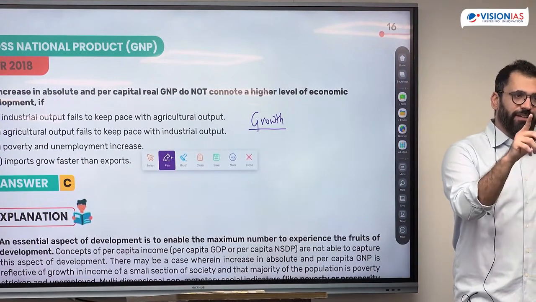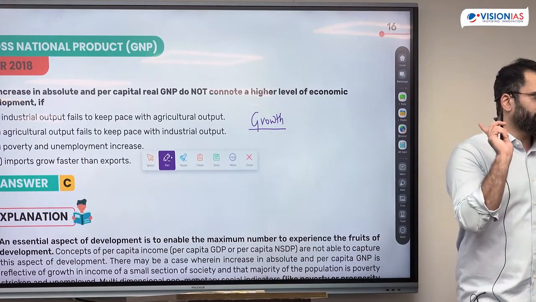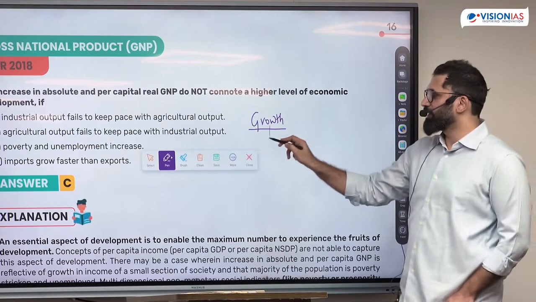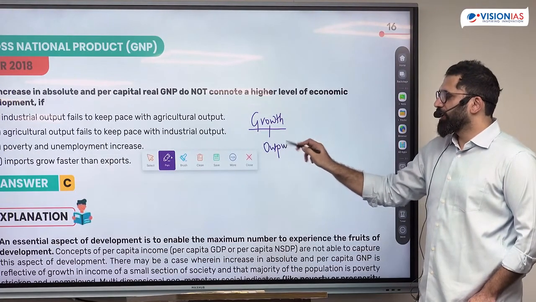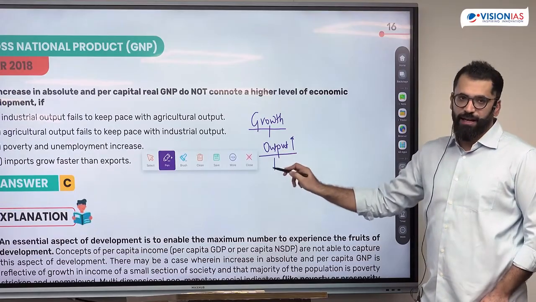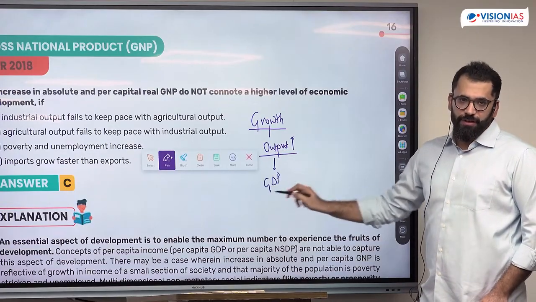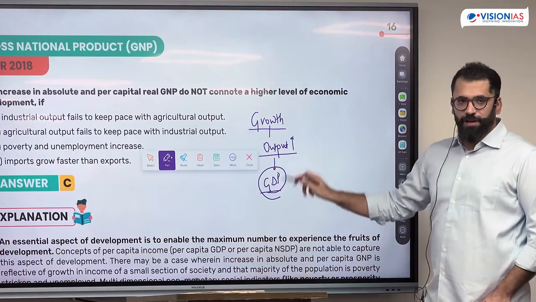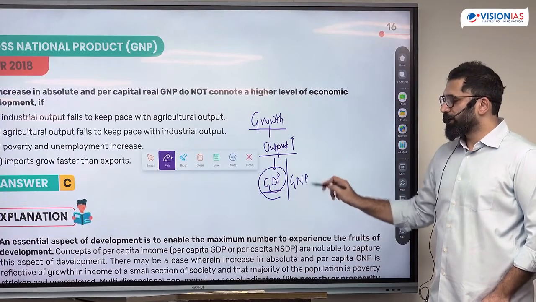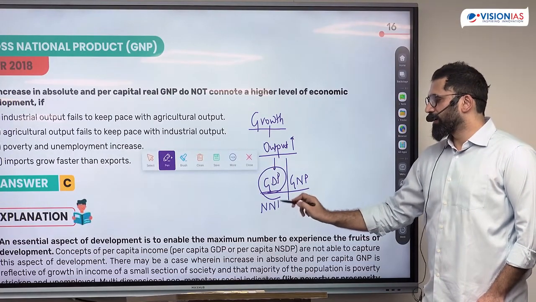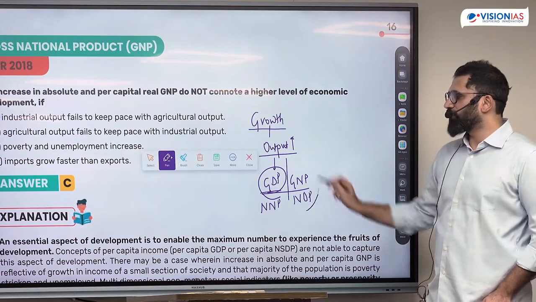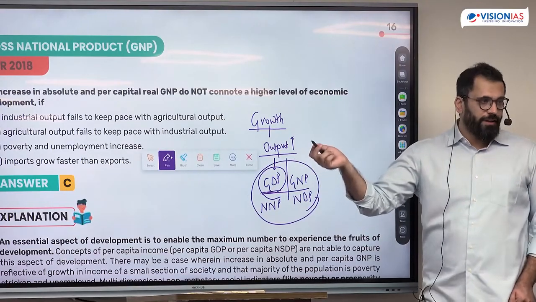Total output increasing. Rate of increase of output is growth. That means whatever output I am producing, and how do I measure output? Through GDP. There are various other variables apart from GDP that could be. All of these are measuring output only.